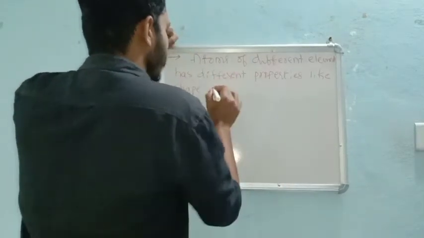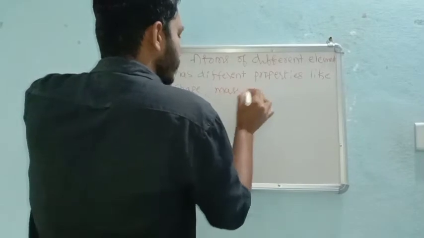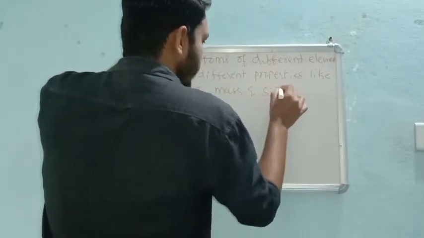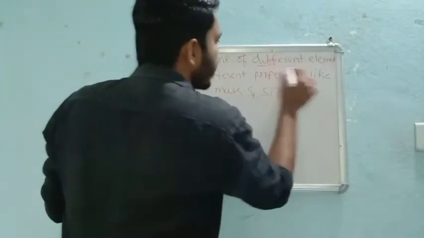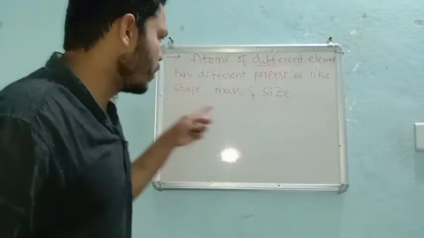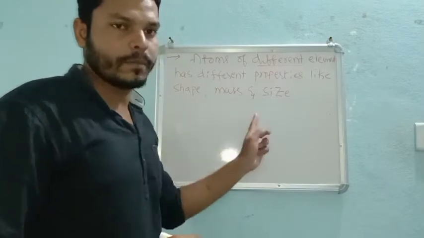This is just the opposite of the second point. What I said is that atoms of the same element have these three characters the same.